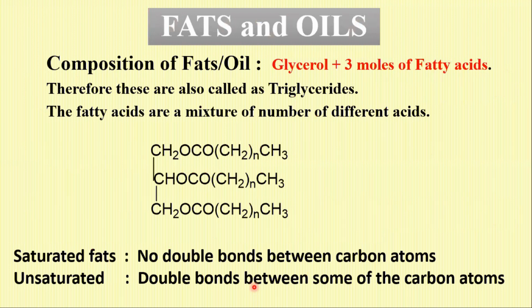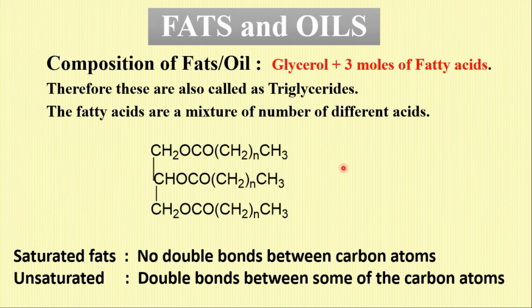What are fats and oils? Chemically, they're made up of glycerol and 3 fatty acids, 3 moles. In other words, they are triesters of glycerol. And the 3 different acids attached to glycerol can be the same or different. All 3 could be the same, 2 could be the same and 1 different, or all 3 could be different. And the oils that we buy contain a mixture of such glycerol triesters. They are not pure oil containing one set of molecules.